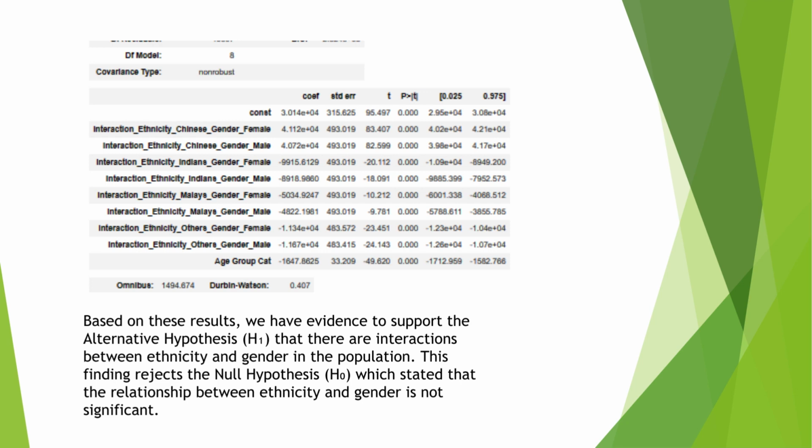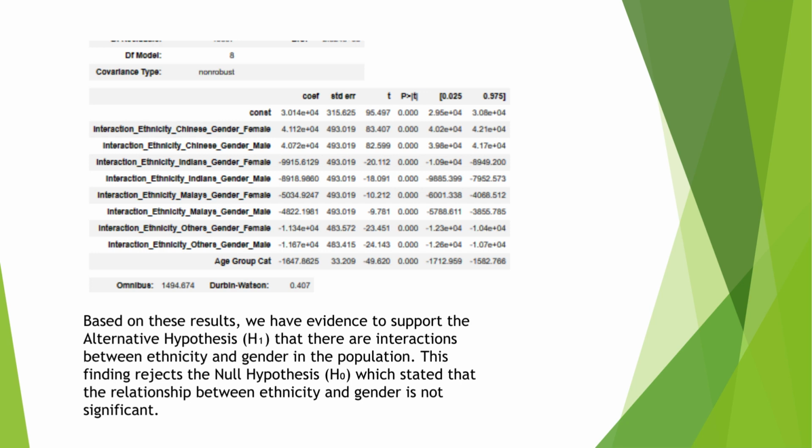The coefficients for the interaction terms between ethnicity and gender are significant, indicating that there are indeed interactions between ethnicity and gender in the population. There's an age group categorical variable also, which suggests the same. So, based on these results, we have evidence to support the alternative hypothesis that there are interactions between ethnicity and gender in the population.